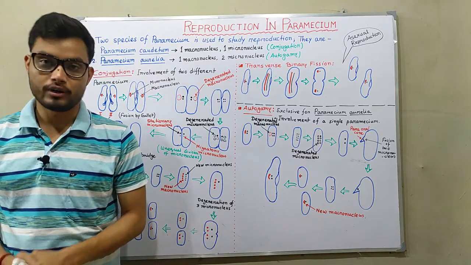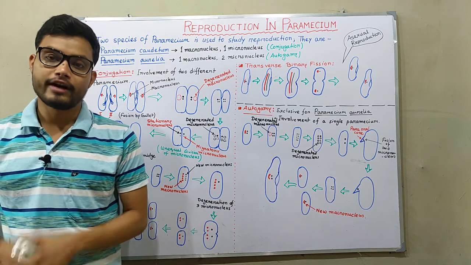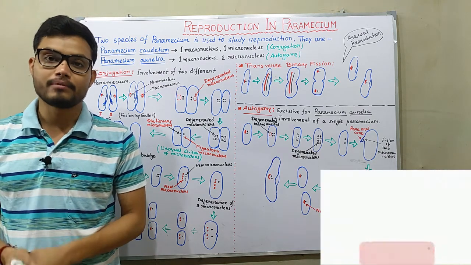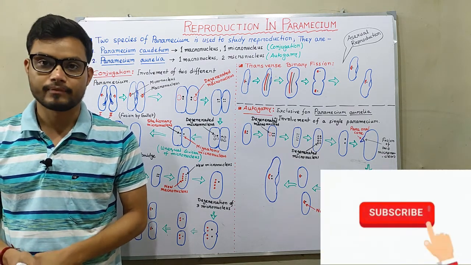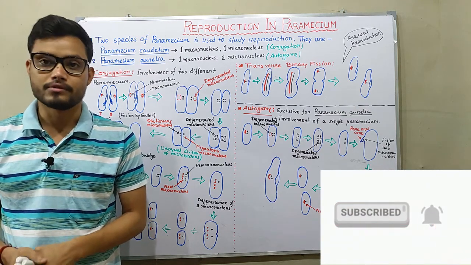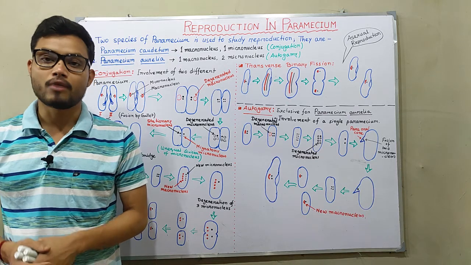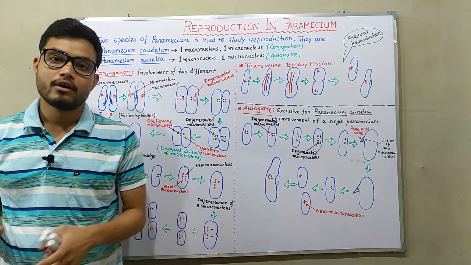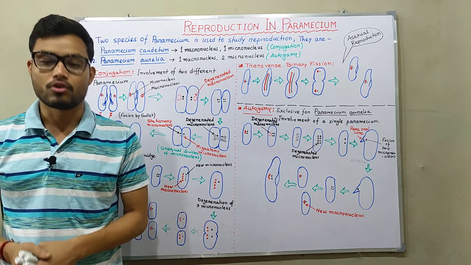Asexual and sexual reproduction, both kinds of reproduction are observed in different species of Paramecium. In case of Paramecium cordatum, conjugation is specifically observed. But in case of Paramecium aurelia, a unique type of reproduction is observed, known as autogamy.